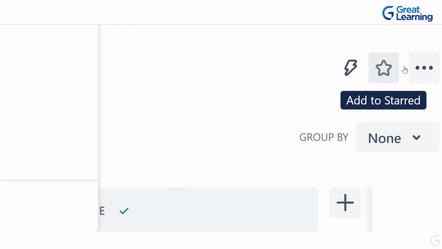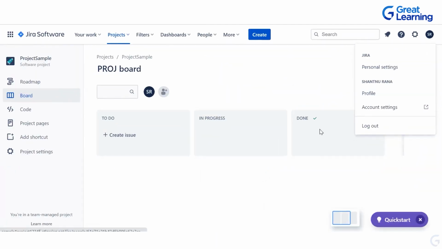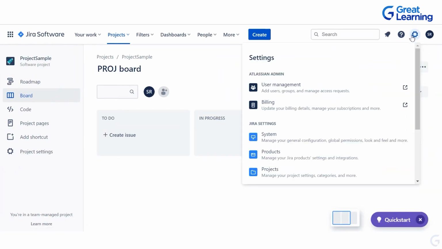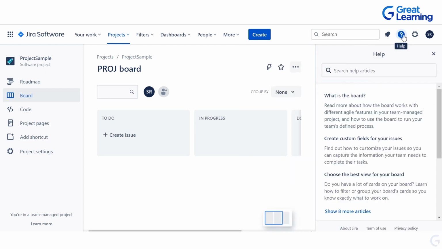Then if you go to the right-hand side, you will be able to see a button like this where you can see your profile, your name, and whatever you have written. If you want to change the personal settings, that can also be done from the settings button. If you want to understand anything about Jira that you are not able to understand, you can just go to this question mark, which is the help button, and all the basic details that we have already discussed, maybe related to agile methodology, Kanban, Scrum, anything, are written over here, so it can easily help you. All the questions are written in great detail, so you will be able to get answers to your queries related to the Jira project management tool.